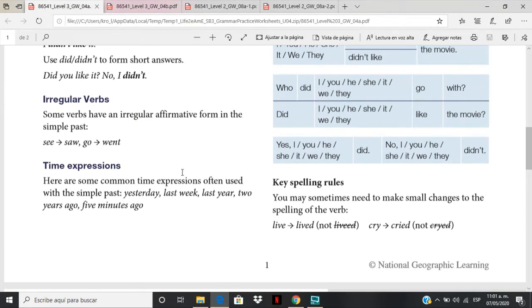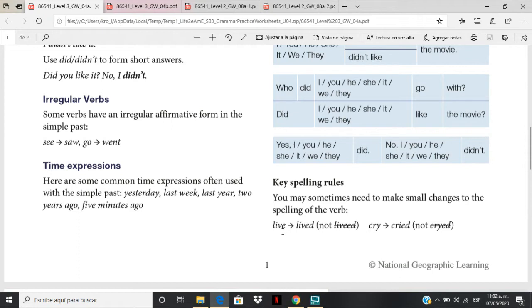Now we have some time expressions commonly used when we talk about the simple past. Yesterday, last week, last year, two years ago, five minutes ago. These time expressions are called adverbs and they are placed at the end of the sentence. Yes?